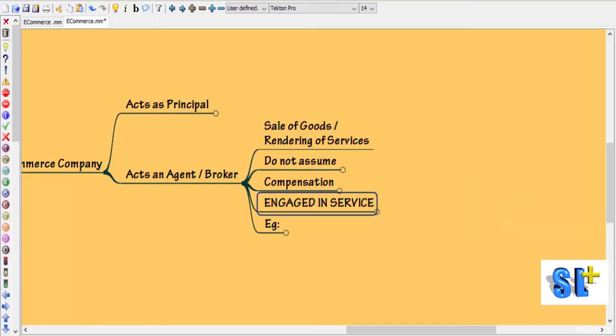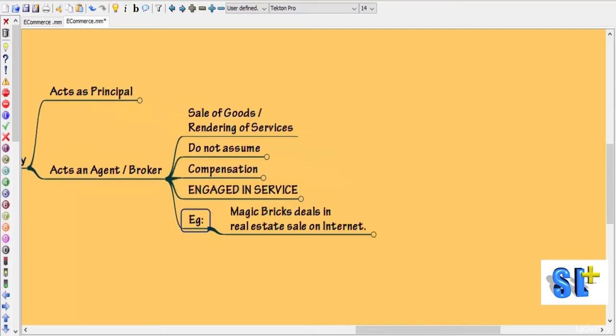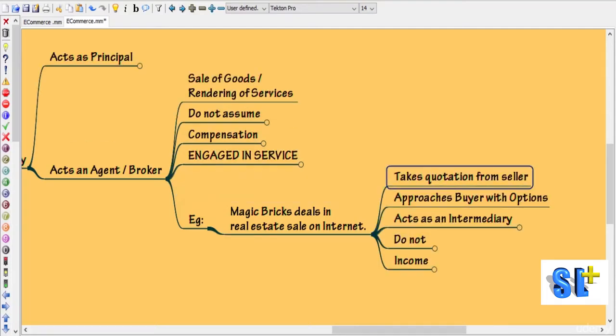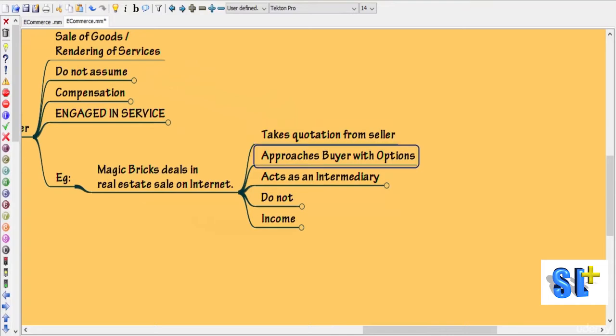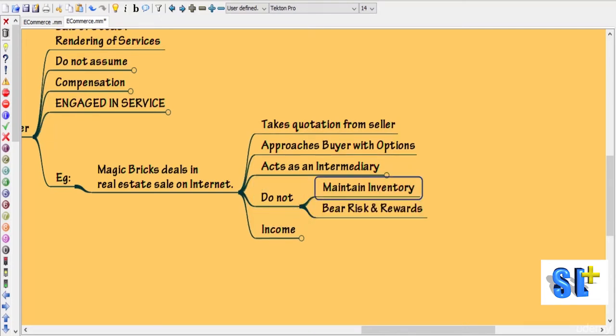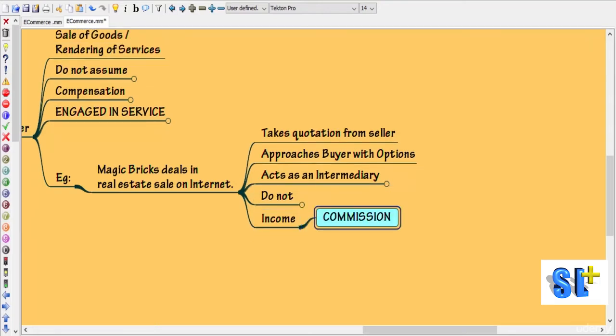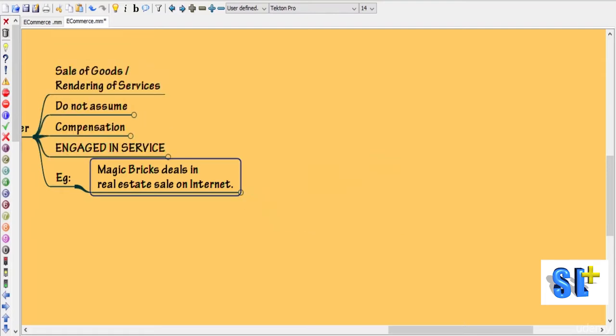To understand it better, let's look at this example. We have a company called Magic Brick which deals in real estate sale on internet. It takes quotation from supplier, it approaches the buyer with options, so it is actually acting as an intermediary between the buyer and seller. Here, this company Magic Brick does not maintain inventory, does not bear risk and rewards. The income that it gets is only commission. So it is appropriate to recognize only that income. So we are not going for gross, we are going for net basis.